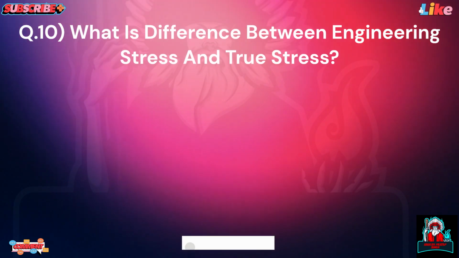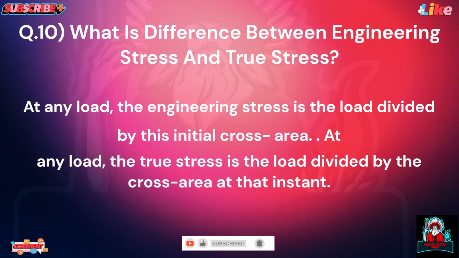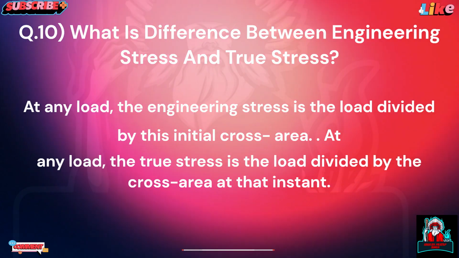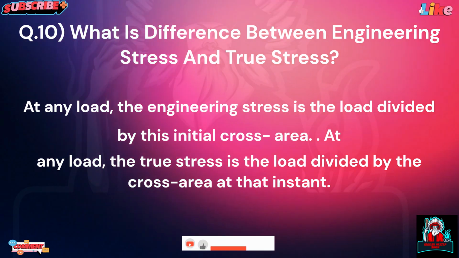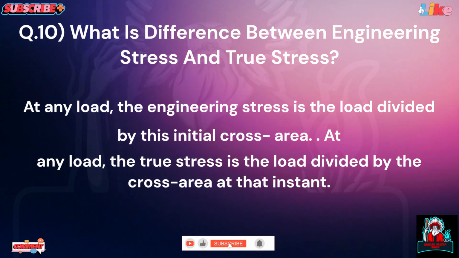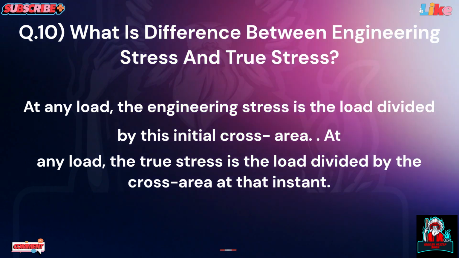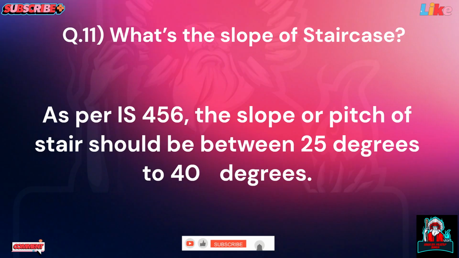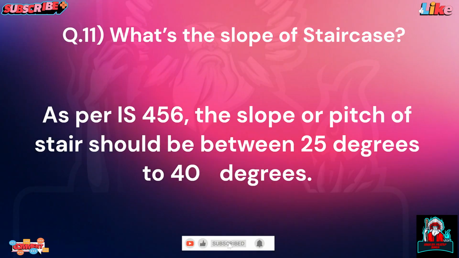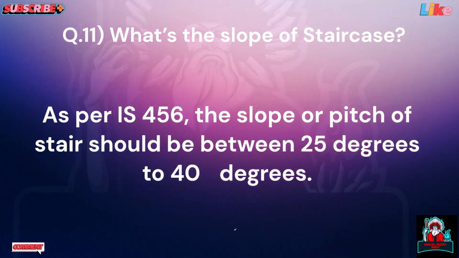Question 10. What is the difference between engineering stress and true stress? At any load, the engineering stress is the load divided by the initial cross-sectional area. At any load, the true stress is the load divided by the cross-sectional area at that instant. Question 11. What's the slope of a staircase? As per IS 456, the slope or pitch of stair should be between 25 degrees to 40 degrees.